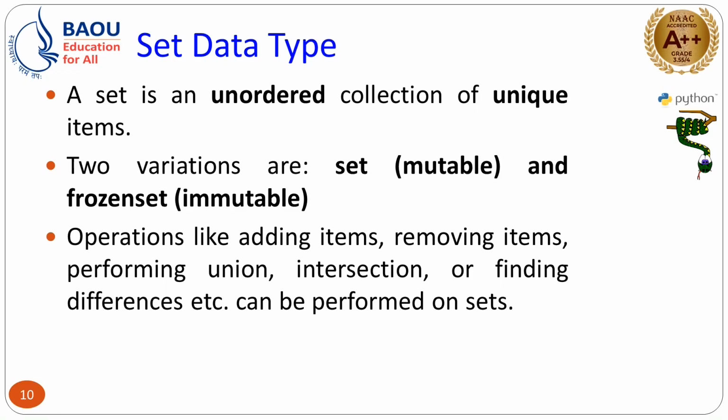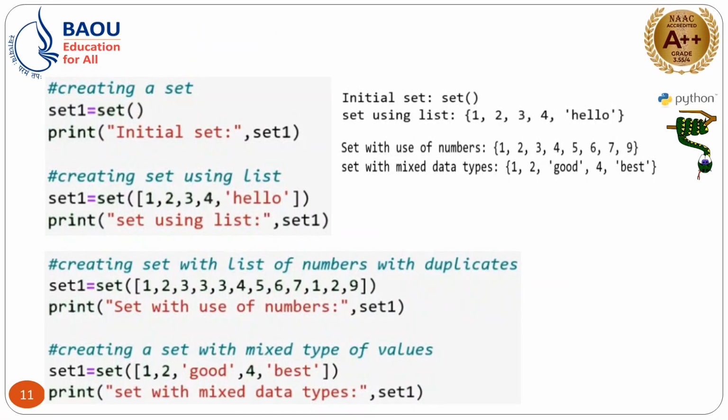So, set is mutable and frozen set is immutable. So, if you are creating a set, then later on you can change, modify, add, update, or remove any items inside that set, but once the frozen set is created, it is immutable. So, after that you are not able to change the values. You can get more idea with the help of an example. Here a set will be created by using the set function. So, set1, that is the variable, equal to set. So, here an empty set will be created.